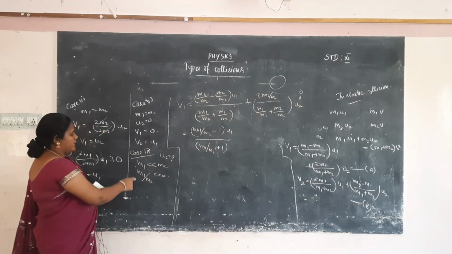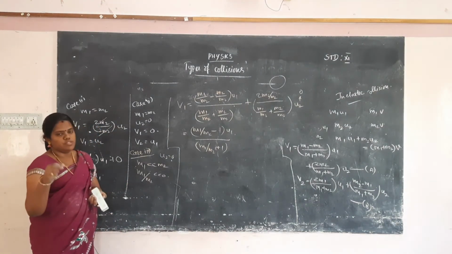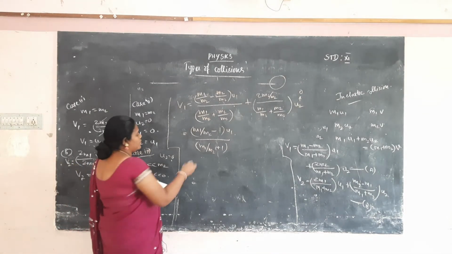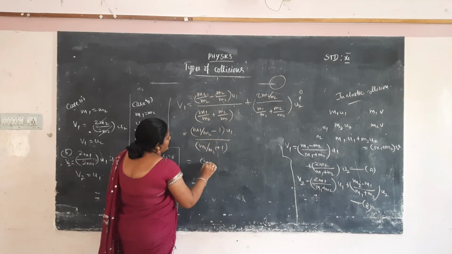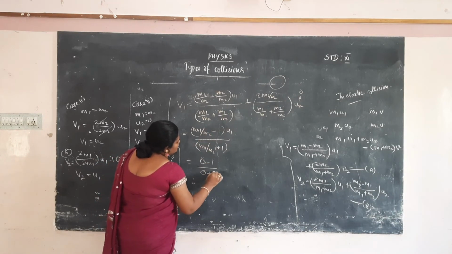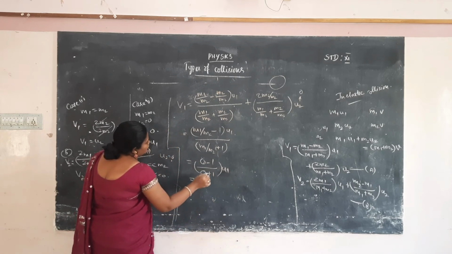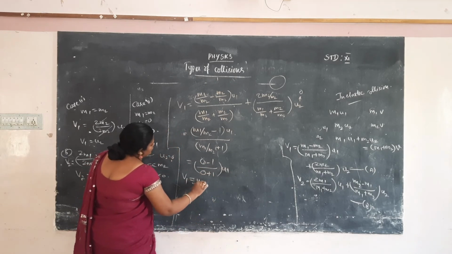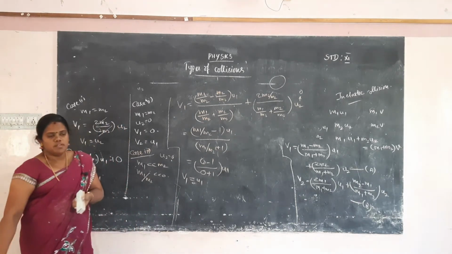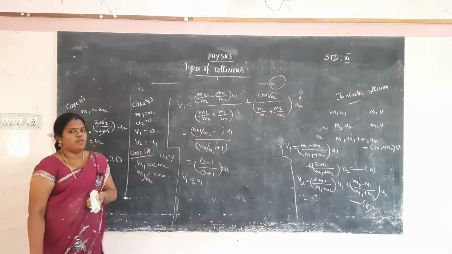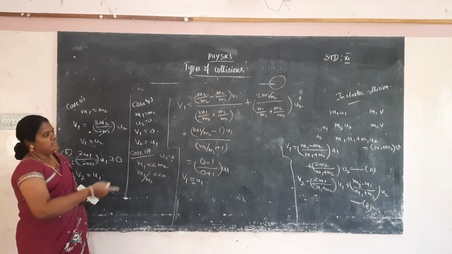Now already I told that m1 by m2 will be equal to 0. So m1 by m2 is equal to 0. 0 minus 1 by 0 plus 1 into u1. That will be 1 by 1, that will be u1. That is v1 is equal to u1. Okay. In the same way we have to apply equation 2 also.